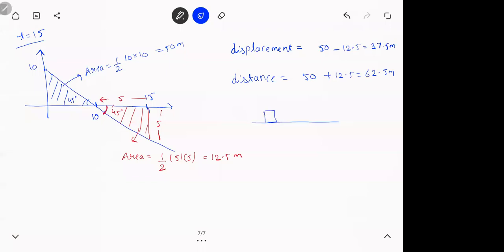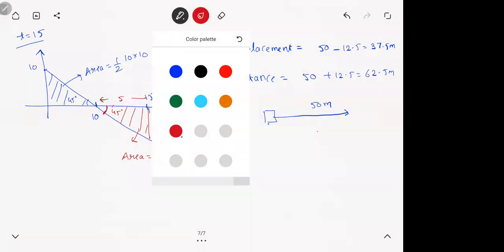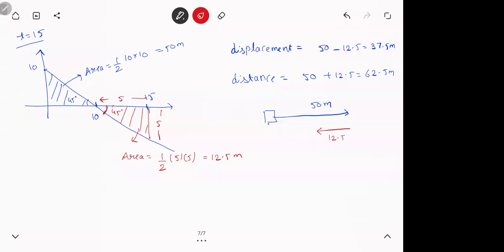यहाँ पे एक block है. First it went forward 50 meters. That is the meaning of positive area. You are going forward 50 meters. Then negative area means you are coming back 12.5 meters. That's what the graph is trying to tell you. Positive area means you went forward, negative area means you came back. So displacement क्या होगा? Subtract करना पड़ेगा ना. Where is the distance, so you can add them up.